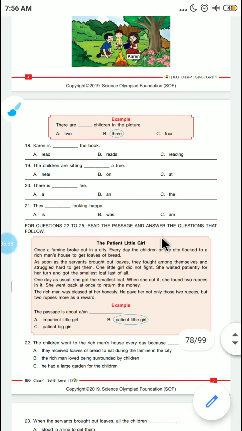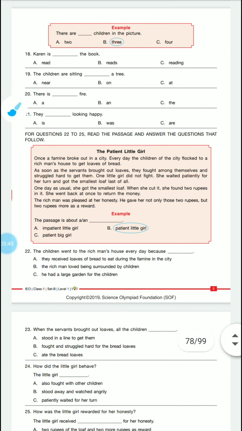Now let's see the next segment, which is from the 21st question. We have to read the passage for that. A patient little girl. Once a famine broke out in a city.